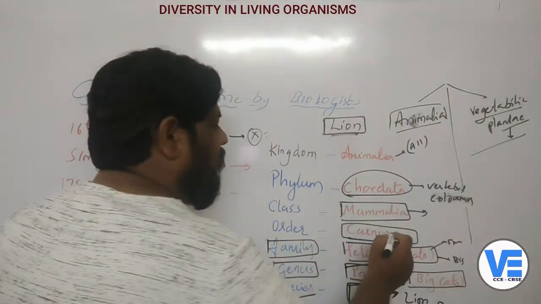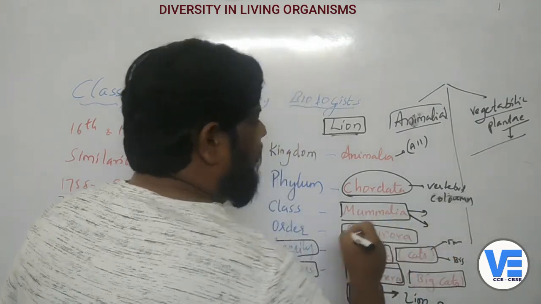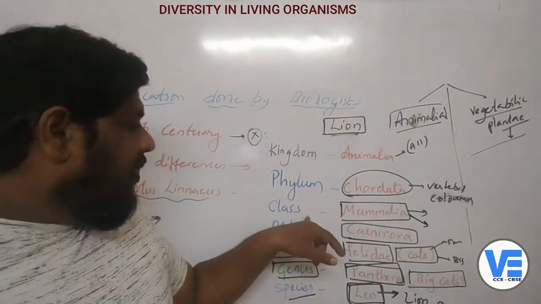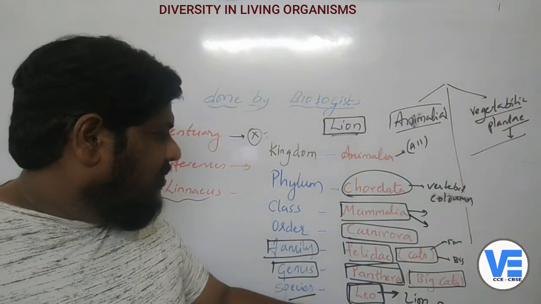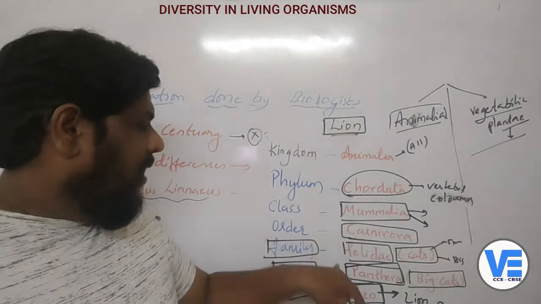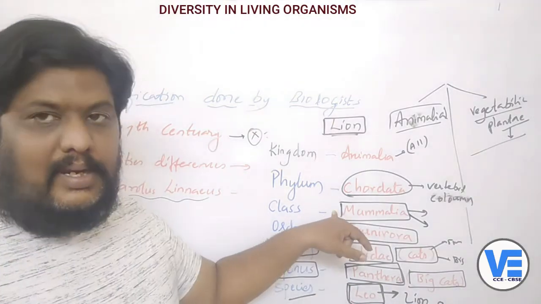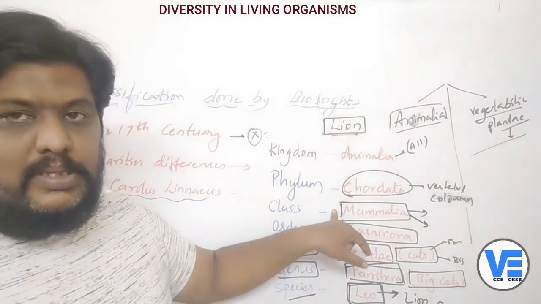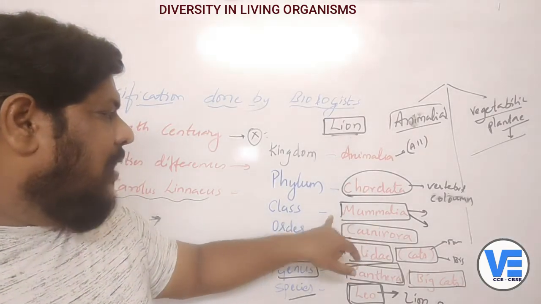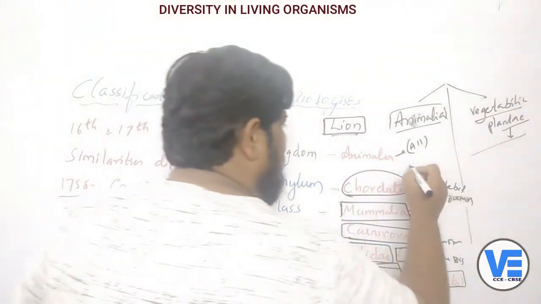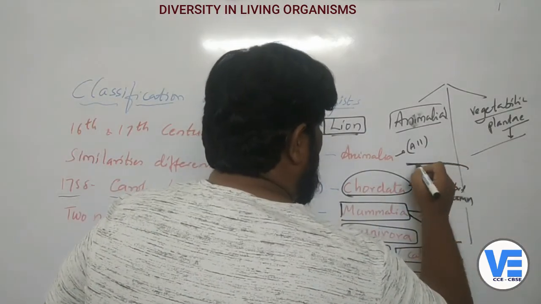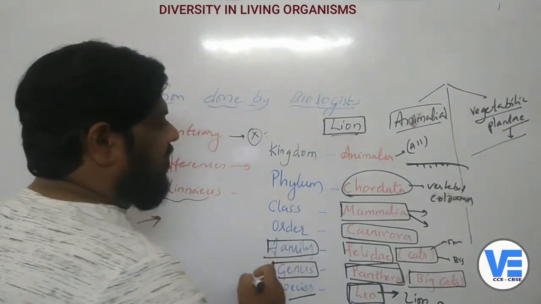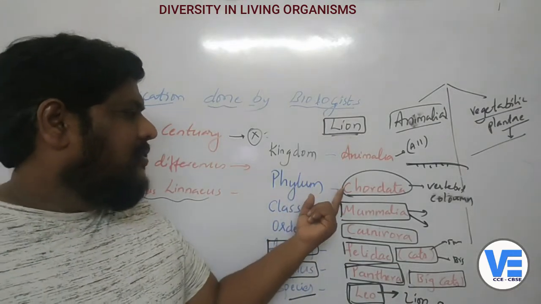Out of these carnivores, there will be mammals and non-mammals. The lion is also a mammal, right? The lion gives birth to young ones directly and also feeds them on milk. That's why they are called mammals, so they are in the class Mammalia. And if you observe, it has a vertebral column, the backbone. That's why they are in the phylum called Chordata.